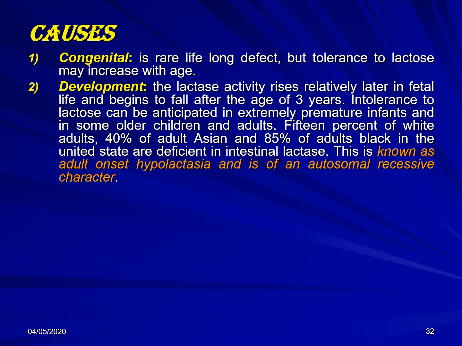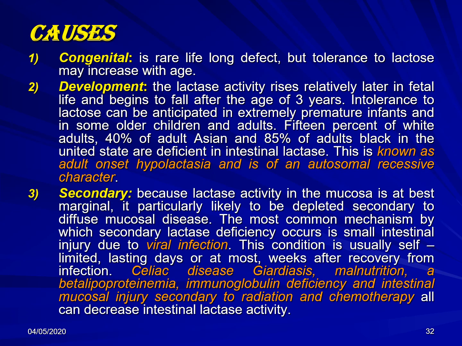But if the patient is delivered prematurely, before the last weeks of the pregnancy where the level of the lactase is high, and in those children after the age of 3 years, sometimes there is lactase deficiency. The incidence of the development of lactase deficiency is more common in black people, occurring in about 85%, while in Asians it is 40% and in whites only 15%. These figures are from the USA. This is also known as the adult onset hypolactasia, and it is autosomal recessive.